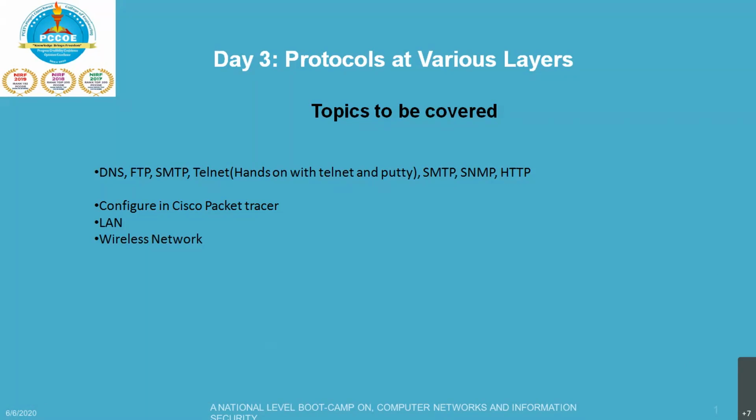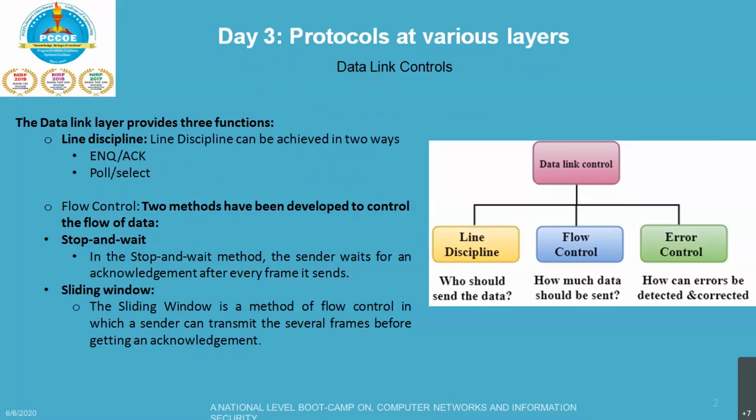And when we talk about the protocols at various layers, that should start with the data link layer. The physical layer, Ethernet, and the rest of the things will come into the picture, which we have already seen yesterday. But when you talk about the data link layer, the first thing that comes into the picture is the controls, the controls that can be or might be exercised over the data link layer.